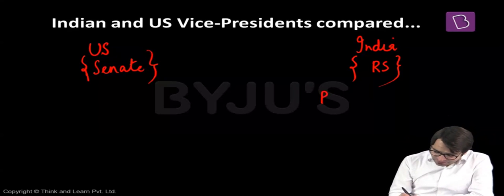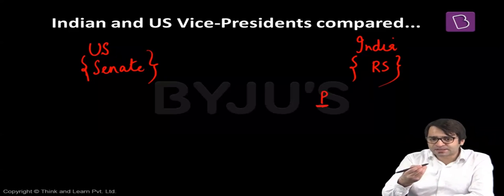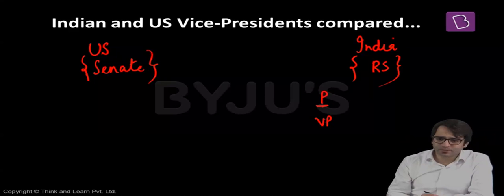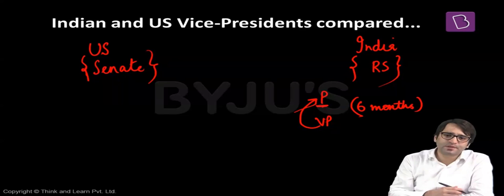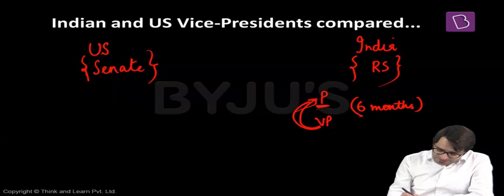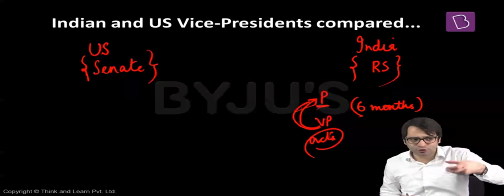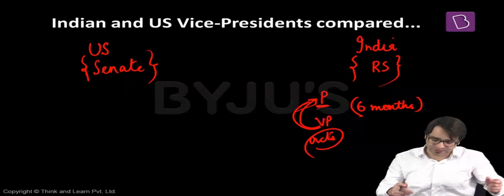What happens if there's a vacancy in the office of the President of India? Who acts as the President of India? The Vice President. For what duration? Till the time the election to the President is over. That means till the successor is elected. And this process should be completed within 6 months. That's what the Constitution says. That means if there is a vacancy in the office of the President of India, the Vice President acts as the President of India till the time there is an election to the office of the President, which should be conducted by the Election Commission within a period of 6 months.